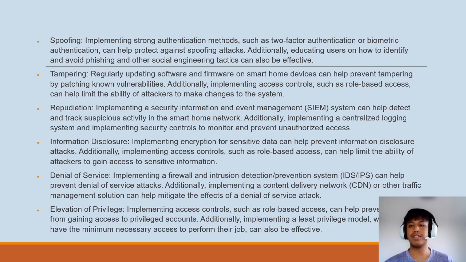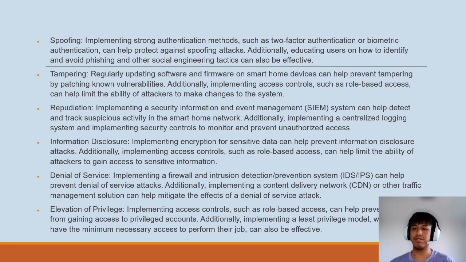And next, for tampering, I would recommend regularly updating software and firmware on smart home devices, which can help to prevent tampering by patching known vulnerabilities. Additionally, I would also recommend implementing access control such as role-based access, which can help to limit the attacker's ability to make changes to the system.